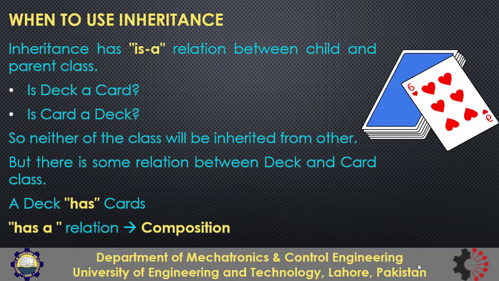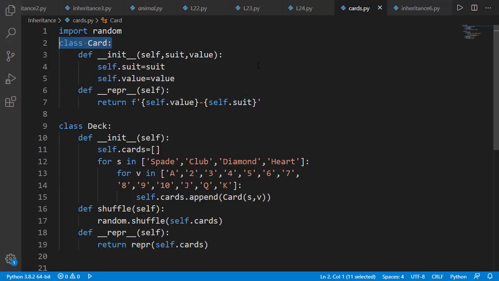So let's see this in code where we have the card class and it has two data attributes, suit and value. Then it has a repr method for proper representation. Then we have the deck class. The deck object has no data attribute to be provided when it is created, but it uses 4 suits and 13 values to create 52 card objects and append those to the cards list of the deck object.